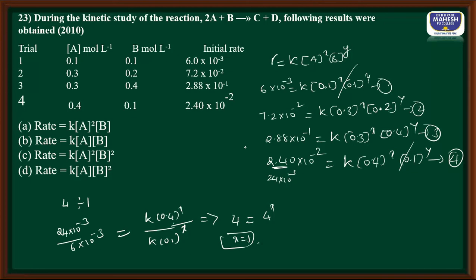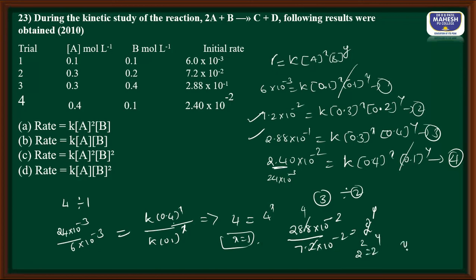Okay, now let us choose these two equations. 3 divided by 2, if I do, then I write this as 28.8 into 10 to the power minus 2, and this is 7.2 into 10 to the power minus 2. This part is going to cancel, remaining is 0.4 by 0.2, 2 to the power y. This is nothing but 4, in other words 2 square is equal to 2 to the power y, y is equal to 2, second order with respect to B. Hence it is option D.